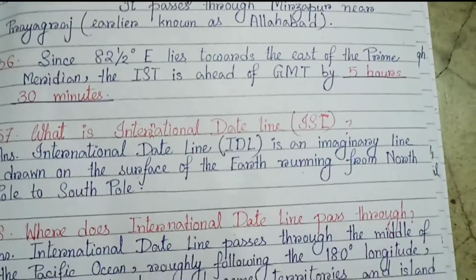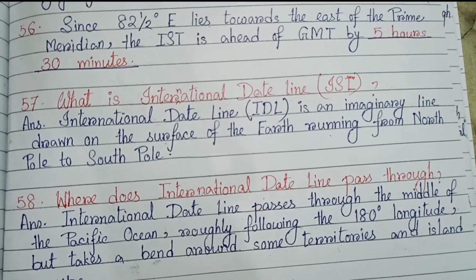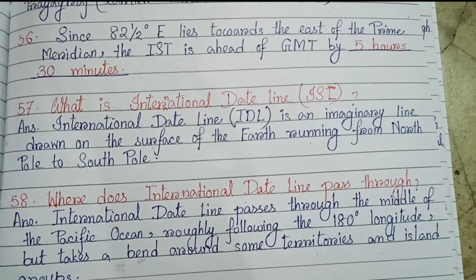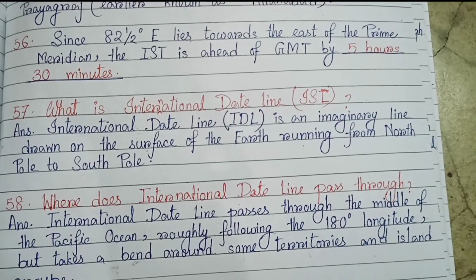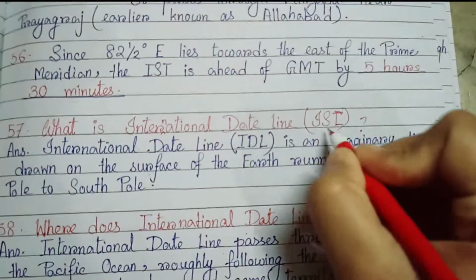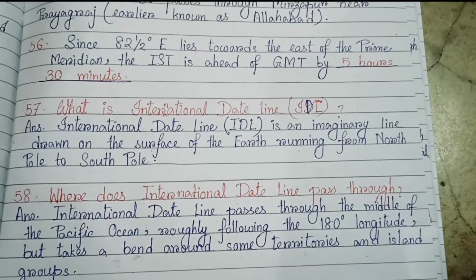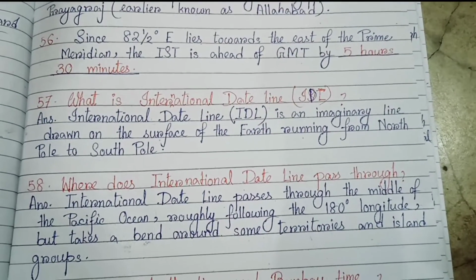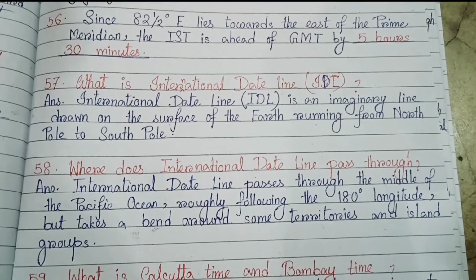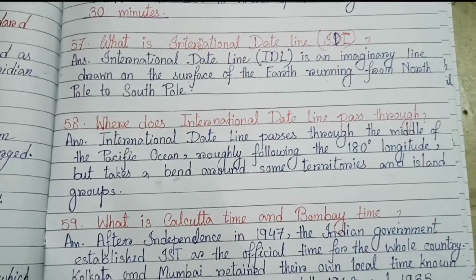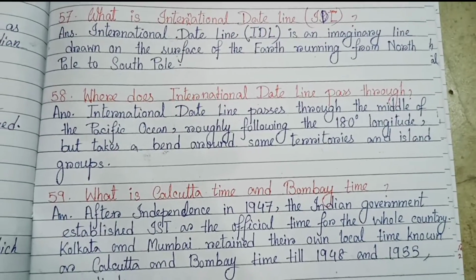Okay, number 57. What is the International Dateline? The International Dateline is an imaginary line drawn on the surface of the earth running from North Pole to South Pole.